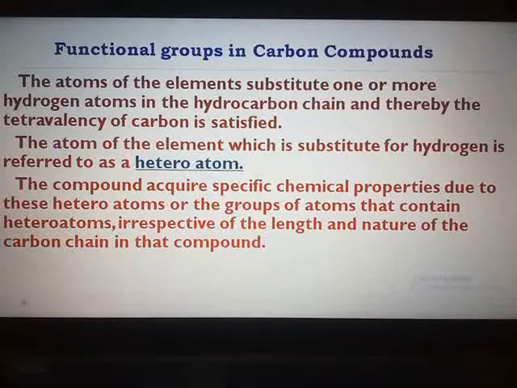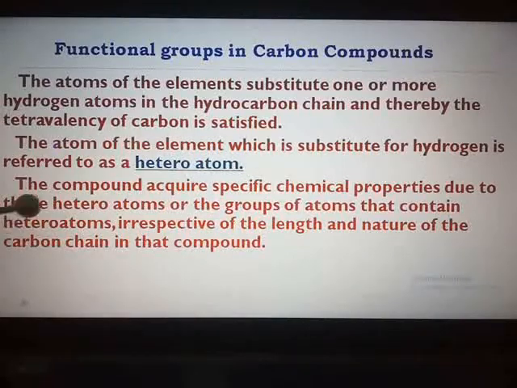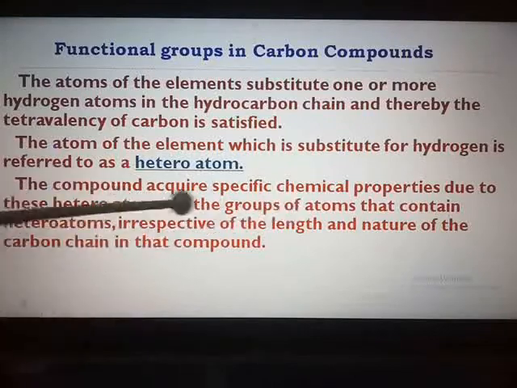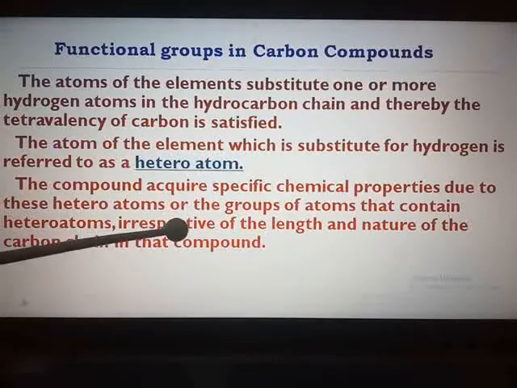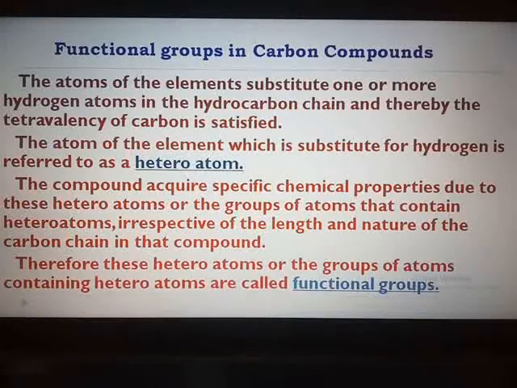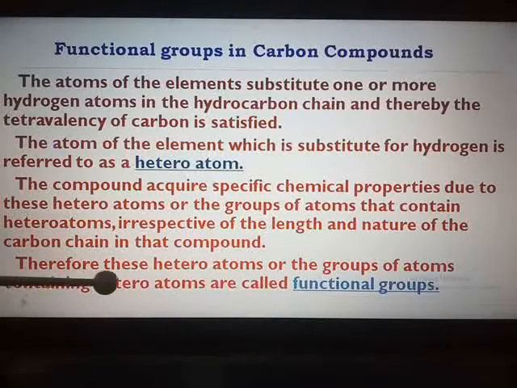So the compound which is formed acquires specific chemical properties due to these heteroatoms which are replacing hydrogen, or the groups of atoms that contain heteroatoms, irrespective of the length and the nature of the carbon chain in that compound, and therefore these heteroatoms or the groups of atoms containing heteroatoms are called functional groups. Why are they called functional groups? Because their presence determines the properties of the new compound which is formed.